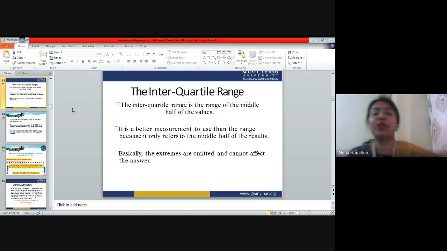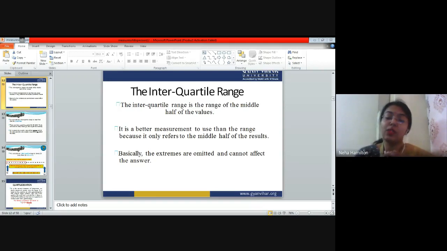Okay, now we are going to understand the next statistical technique used to cover the measure of dispersion, which is called the interquartile range. Interquartile range is the range of the middle half of the values. In range we were considering the two extremes. In quartile we are covering the middle part also. So this technique is trying to cover the demerit of the range technique. It is a better measurement to use than range because it only refers to the middle half of the results. Basically, the extremes are omitted and cannot affect the answer.